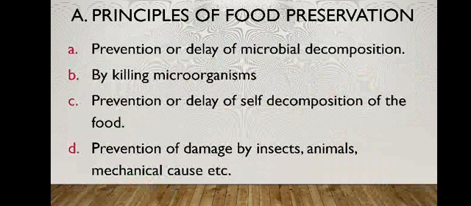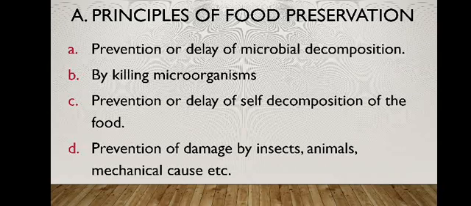When we stop the microbial decomposition, we can prevent the entry and also the action of microbes. Second is killing the microorganisms. We are completely reducing the microbial count in the foodstuff, and we are destroying completely the microbial count in a particular foodstuff. That is the killing of microorganisms.